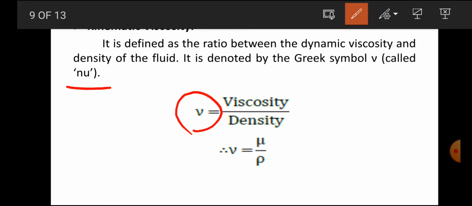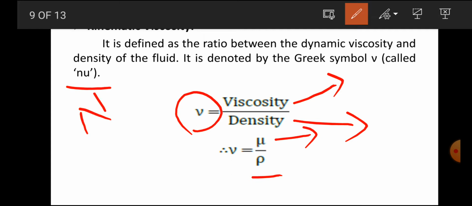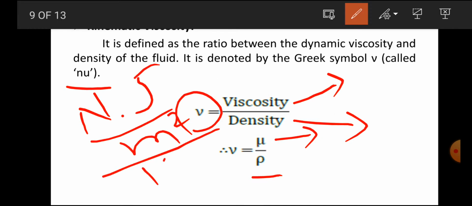Mathematically, nu is equal to dynamic viscosity divided by density, so nu equals mu by rho. That is your kinematic viscosity. What will be the unit of kinematic viscosity? The unit of dynamic viscosity, as already discussed, is Newton second per meter square, divided by the unit of density, which is kg per meter cube.